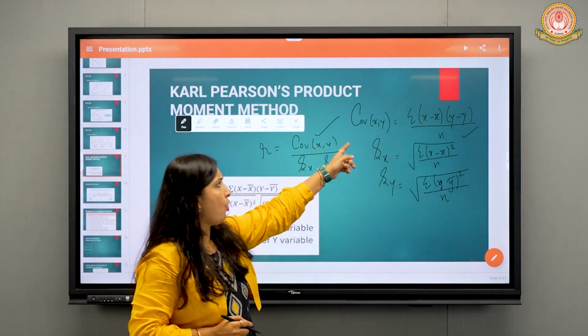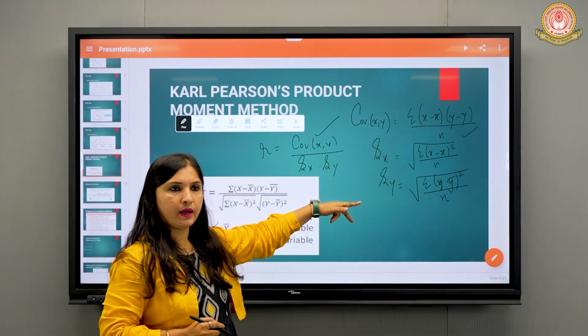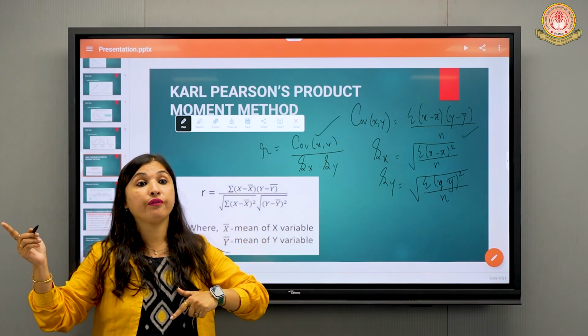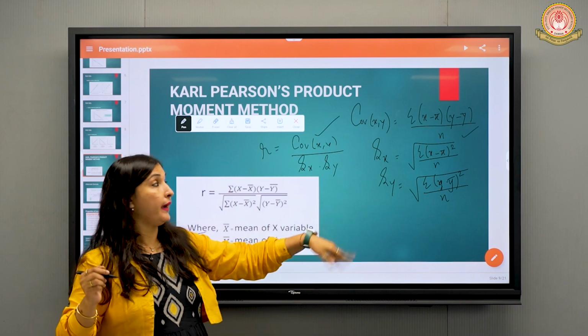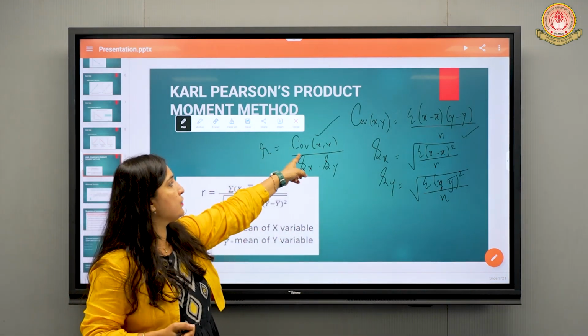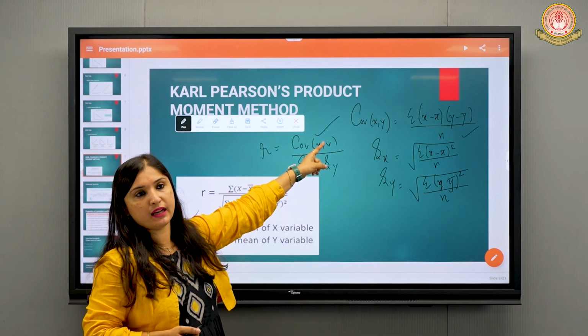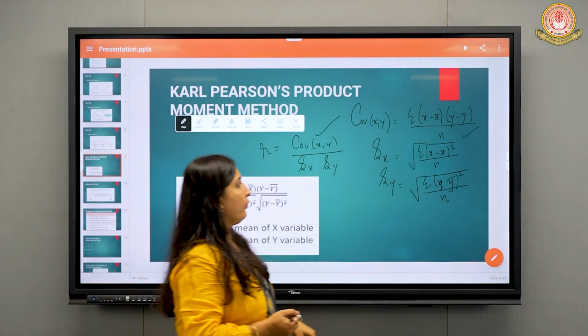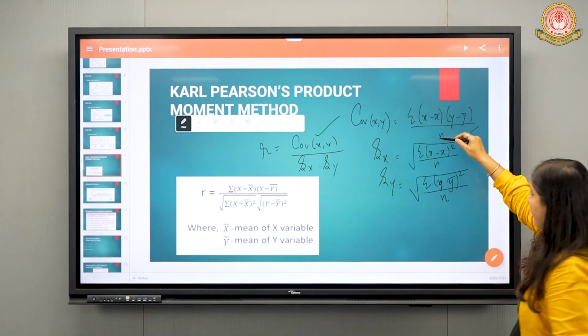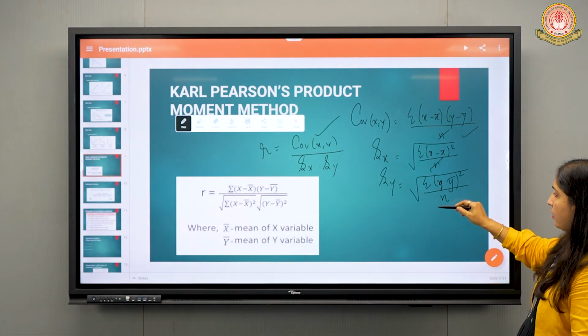But do we need covariance xy or Sx or Sy? We need the formula of r. We don't need the covariance formula or the Sx or Sy formula, but we need r, and the r formula is covariance xy divided by Sx into Sy. Now can you see, everywhere we have n, here also we have n, here also we have n.